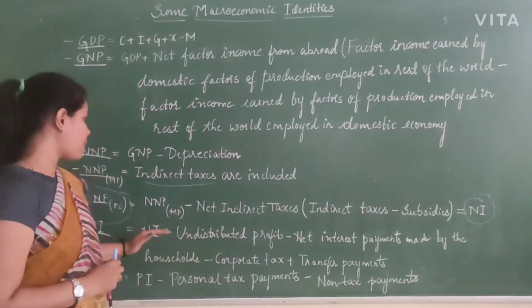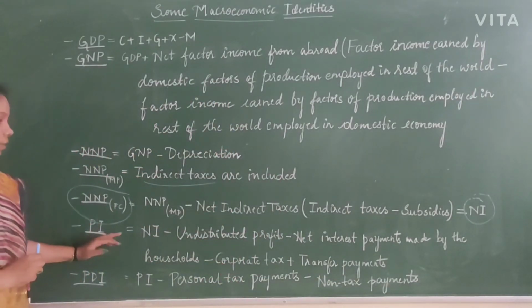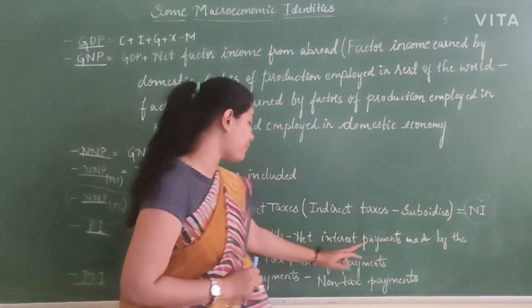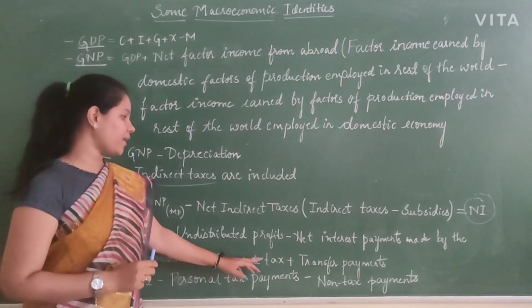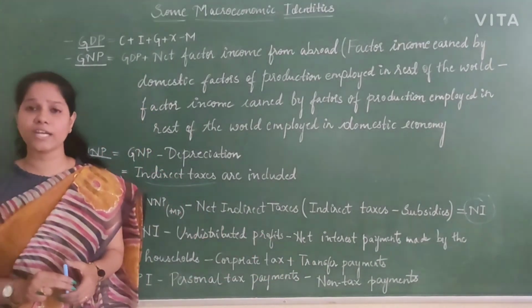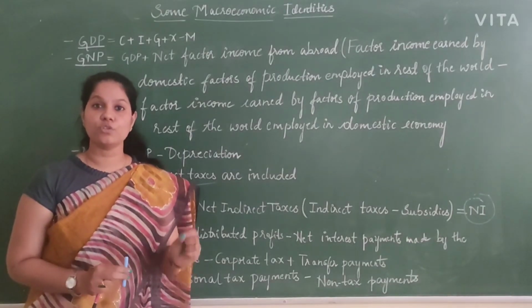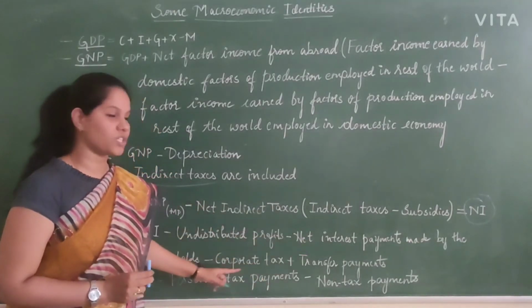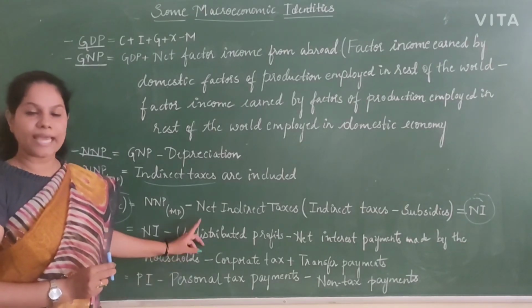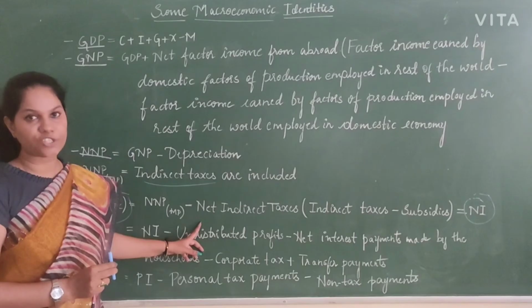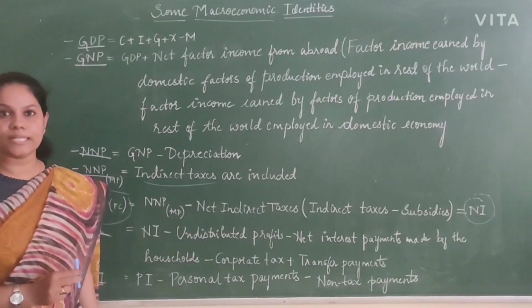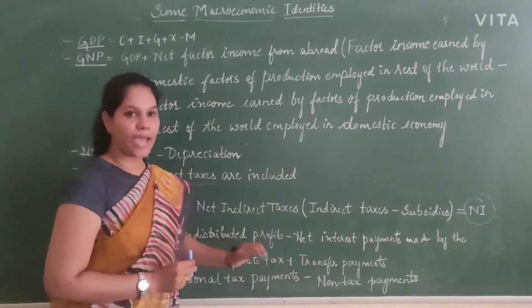So by doing this, I am going to get the personal income: national income minus undistributed profit minus interest payments made by the households minus corporate tax, but plus transfer payments. Why are we going to add transfer payments? Because that belongs to the household. All the terms which are subtracted here by the minus symbol do not belong to the household directly, and they are already included in the national income. That's why we subtract them from the personal income. This is the only income which will be added here.